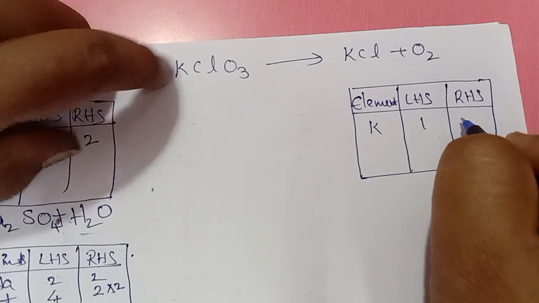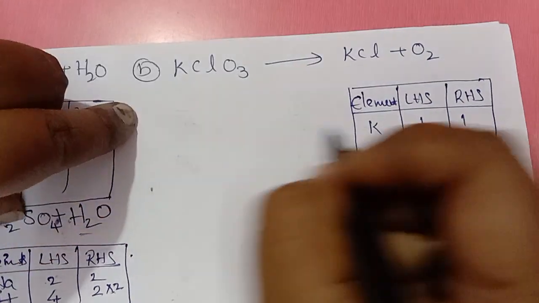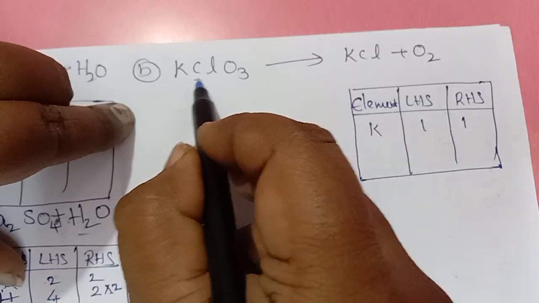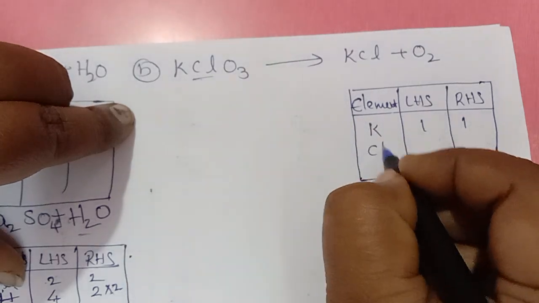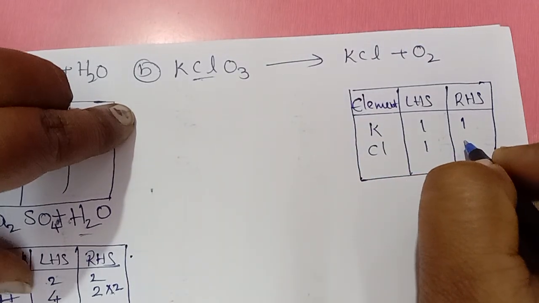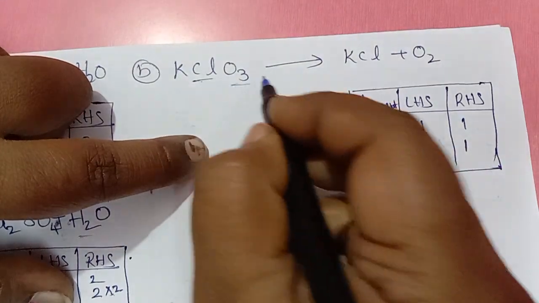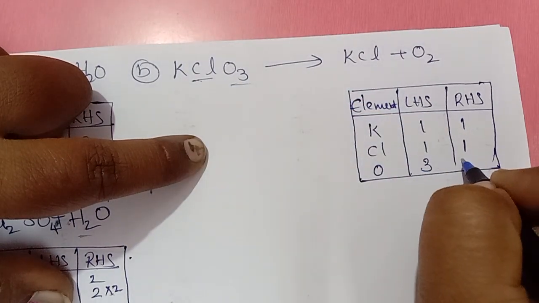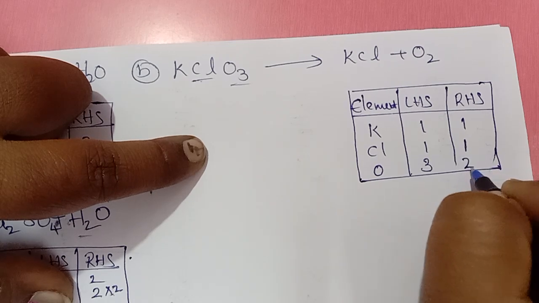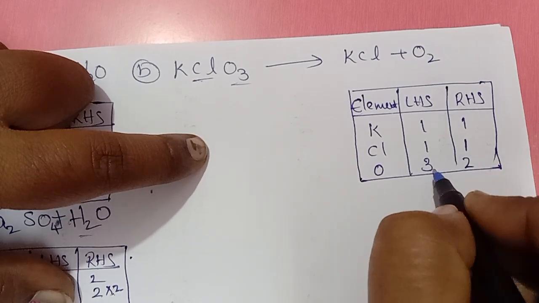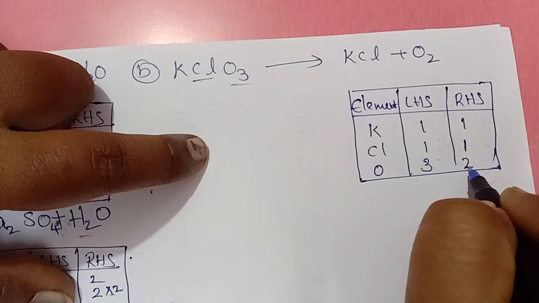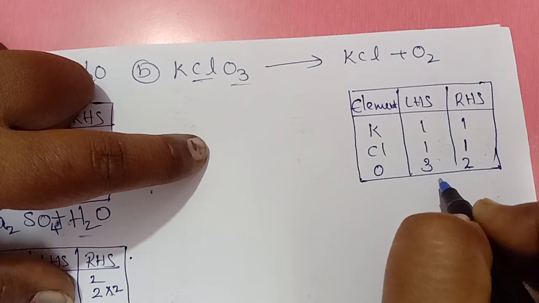Left side we have only 1, right side also 1. Next chlorine, 1, right side also 1. But oxygen, 3 and 2. So here we have to balance oxygen first. You cannot convert 2 to 3.